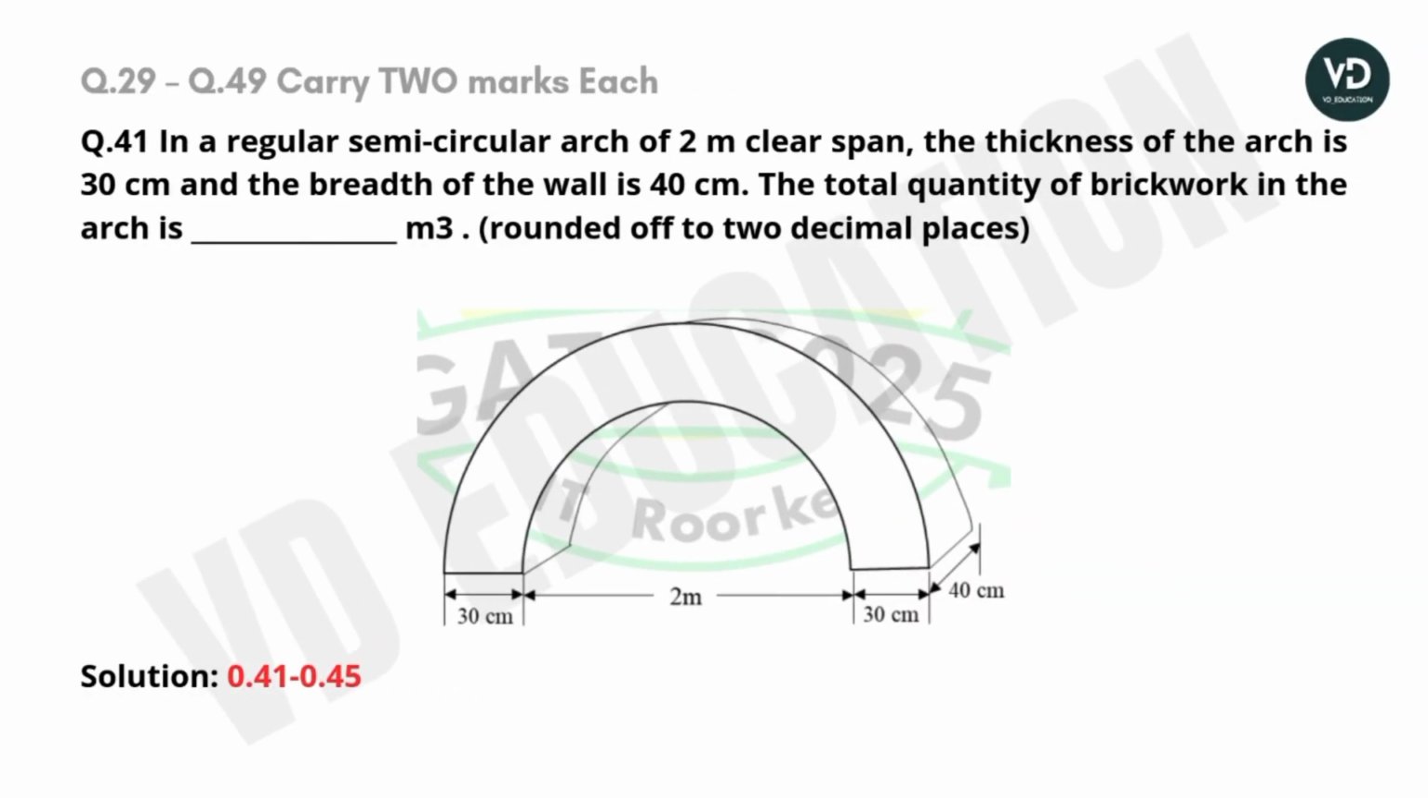Question number 41. In a regular semicircular arch of a 2 meter clear span, the thickness of the arch is 30 centimeter and the breadth of the wall is 40 centimeter. The quantity of the brickwork in the arch is dash cubic meter, rounded off to 2 decimal.